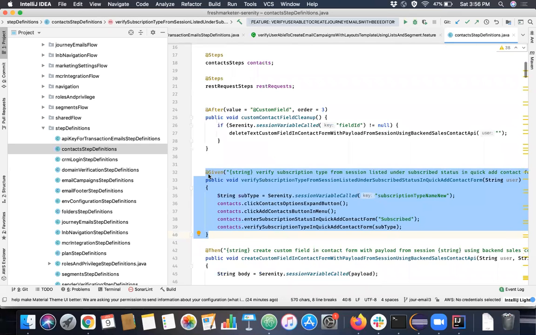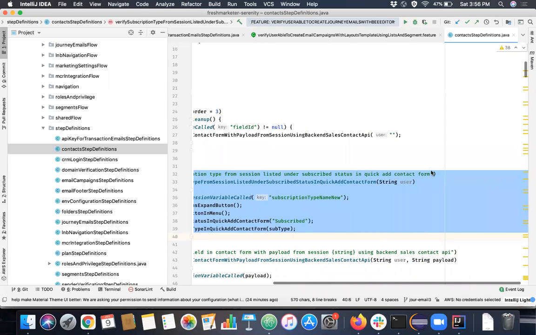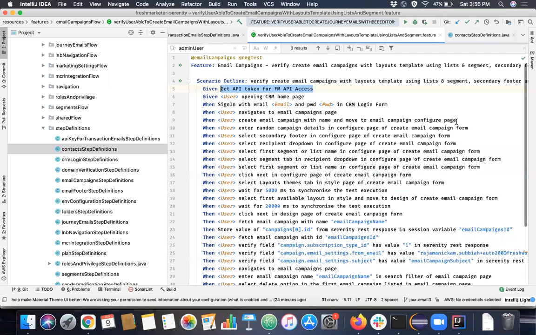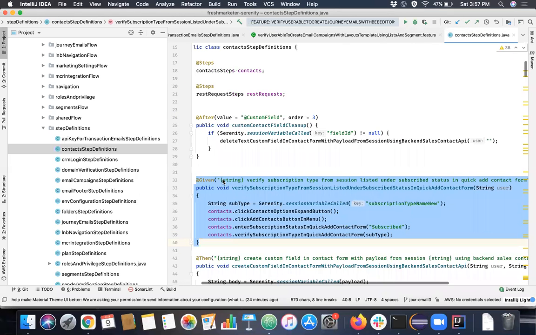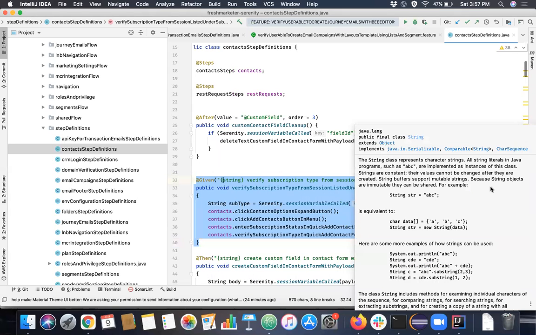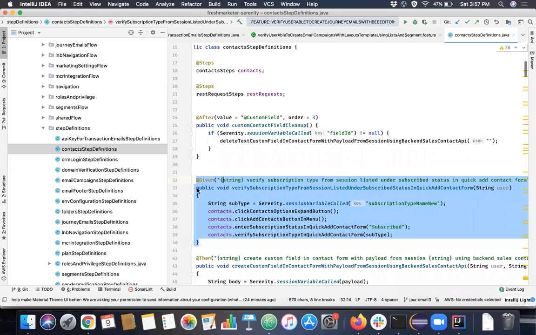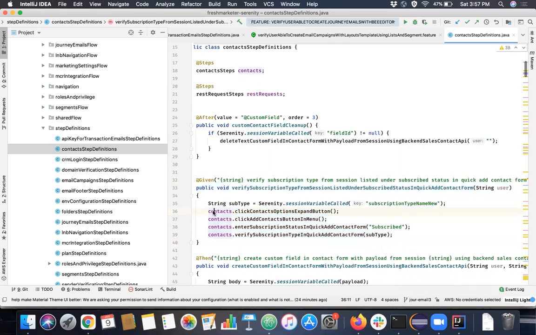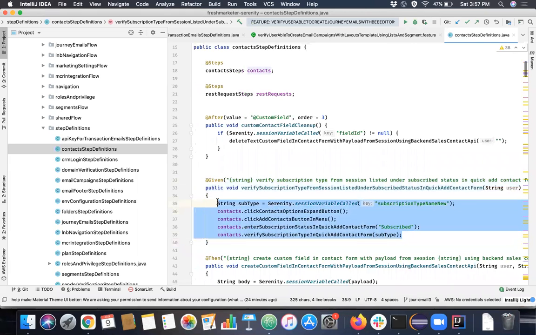It will also match the string provided there, the description. If both match, then Cucumber will know this is the method that I'm going to execute for this step. The definition is the actual code that we write to run our test case, our code logic, right?